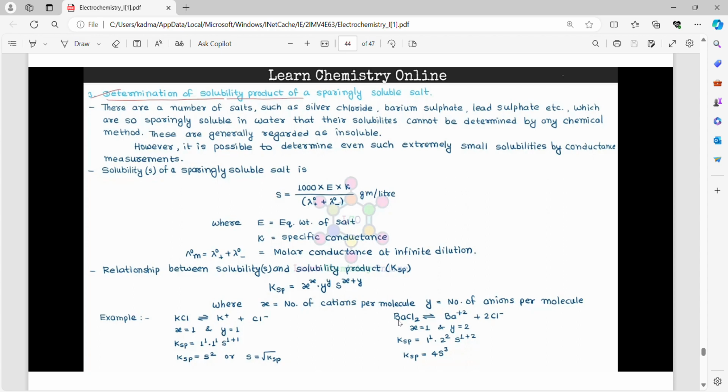Solubility of a sparingly soluble salt S is equal to 1000 into E into K by lambda naught positive plus lambda naught negative gram per liter, where E is equal to equivalent weight of salt, K is equal to specific conductance, lambda naught m is equal to molar conductance at infinite dilution. Relationship between solubility and solubility product: Ksp is equal to the equation written here.